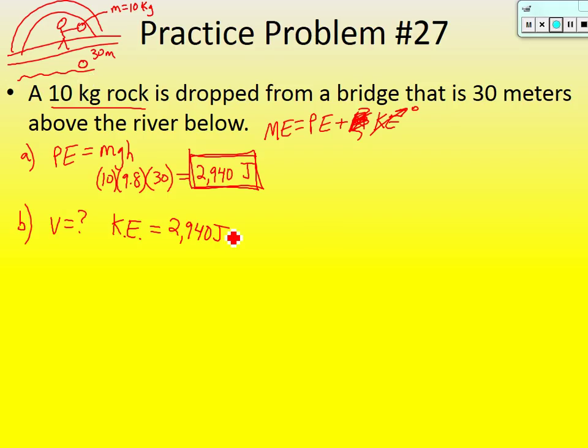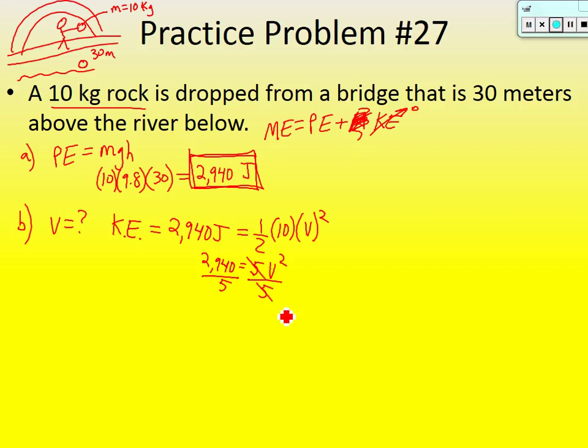So if we know kinetic is that, we can set that equal to 1/2 the mass of the rock, which was 10, and the velocity of the rock we don't know, we can solve for it. So 2,940 is equal to 1/2 times 10 times v squared. Now let's simplify it. Maybe what I would do first is take half of 10. What's half of 10? It's 5 times v squared. So I've got 2,940 is equal to 5v squared. I've got to get velocity by itself. How do I get rid of the 5? Divide by 5 both sides.